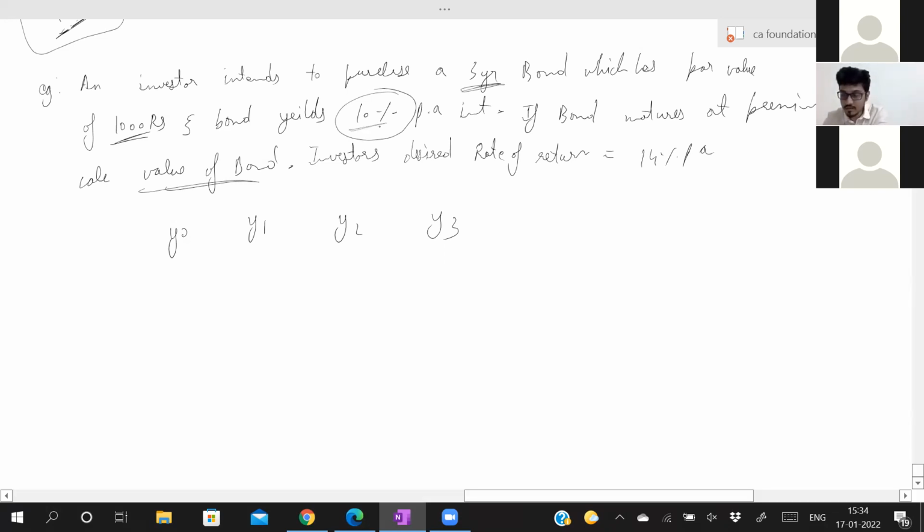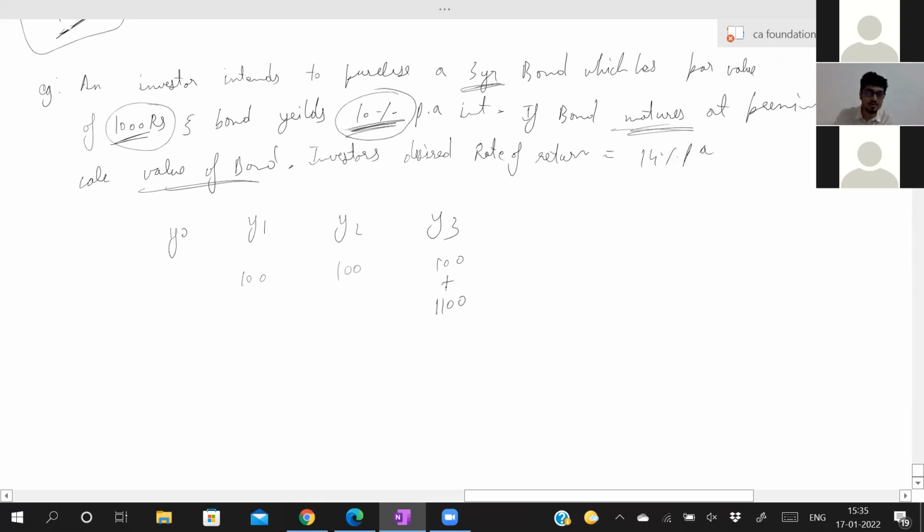Bond yields 10%. So how much is 10% of 1,000? 100 rupees you will get for 3 years. This interest is always calculated on par value. Par value is 1,000, so you'll get 100 rupees every year. At the end of 3 years, the bond will mature. And how much will you receive? You'll receive a 10% premium on that par value. Par value is 1,000, but you will not receive only 1,000. You will receive 10% more than it, and that is 1,100.